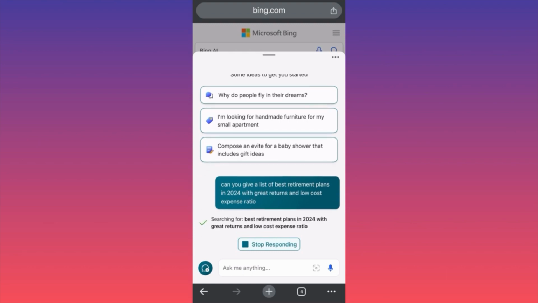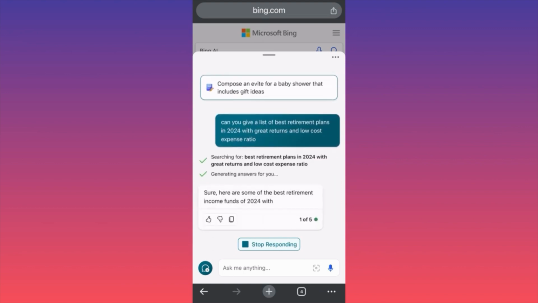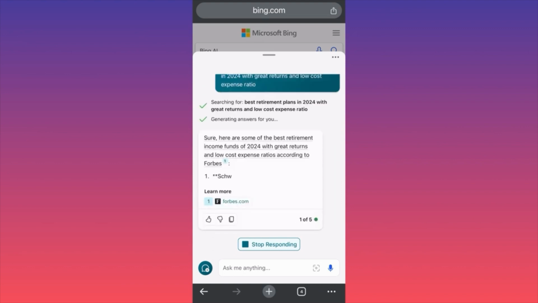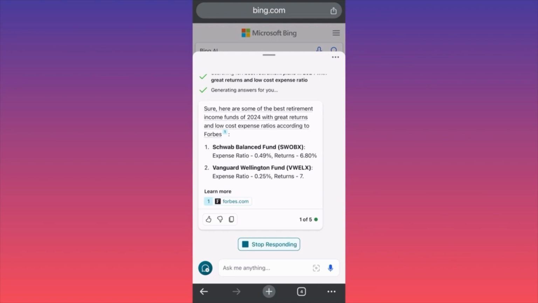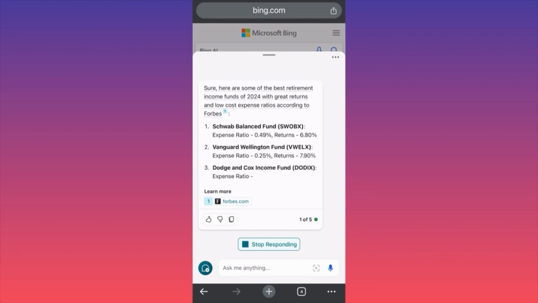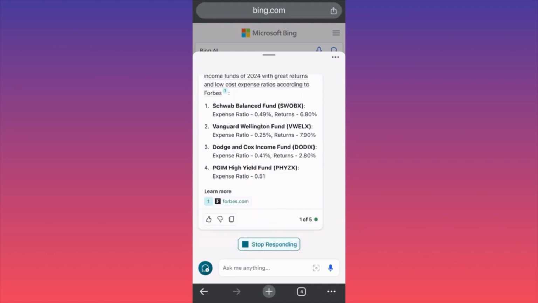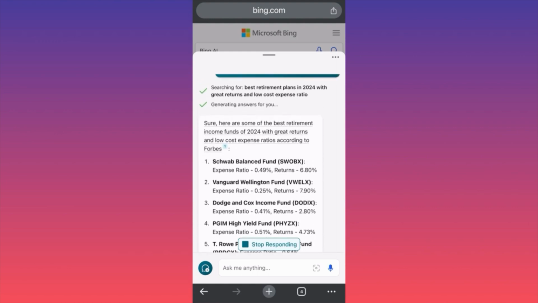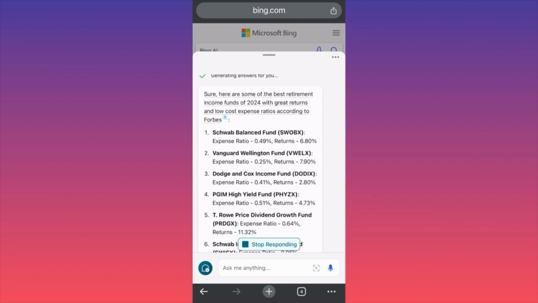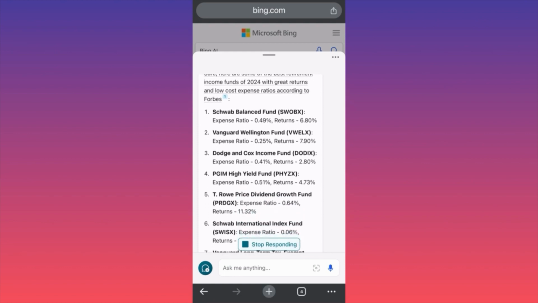and it's going to extract all the people's reviews. So somebody used this retirement fund, this wealth manager, this wealth advisor, and it's going to garner all the information: who is happy with the service, who isn't, who got what they were looking for, and who did not. Okay, look at this. Here's the list of the best retirement income funds in 2024 with great returns and low cost expense ratios according to Forbes. Okay, so you see what it did? It went out there, found one of the most reliable sources, and spits out the information from it.